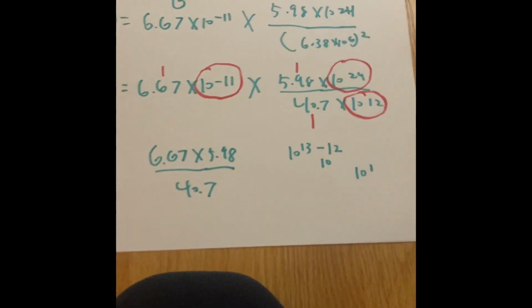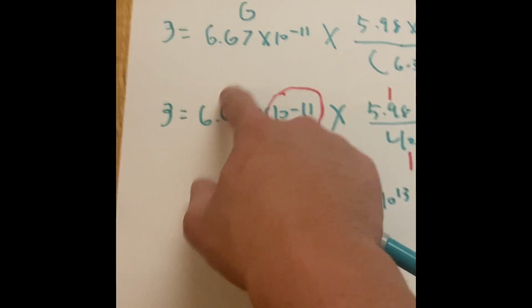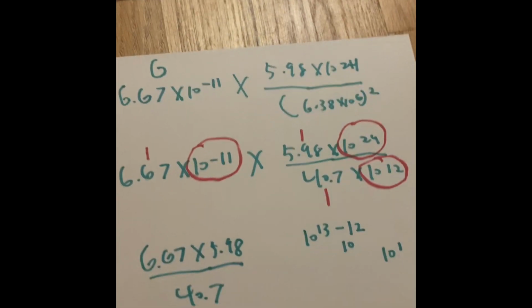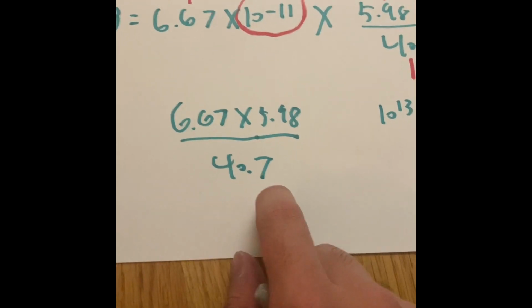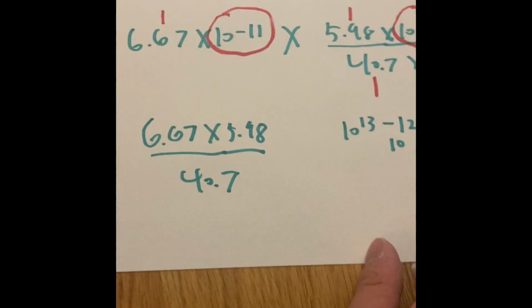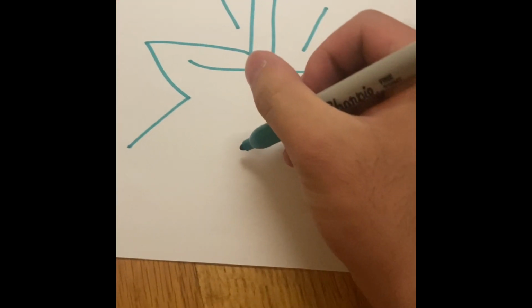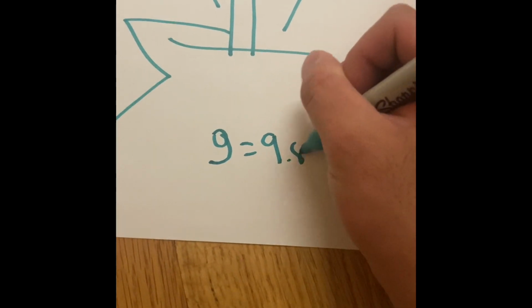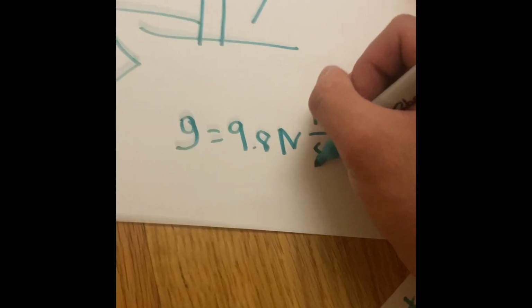So see what we're doing? We're putting the exponents on the right side and the constants on the left side, because we're trying to deal with the constants all at once, and then deal with the exponents all at once. So if you do 6.67 times 5.98 divided by 40.7, times 10 to the power of 1, you will be surprised that your final answer is going to be very shocking. Your final answer, your G, your gravity on Earth, is 9.8 newtons. 9.8 newtons meters per second.